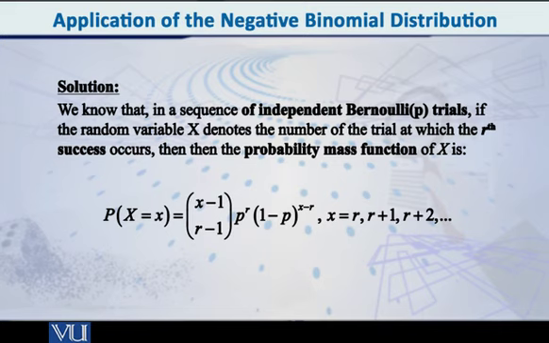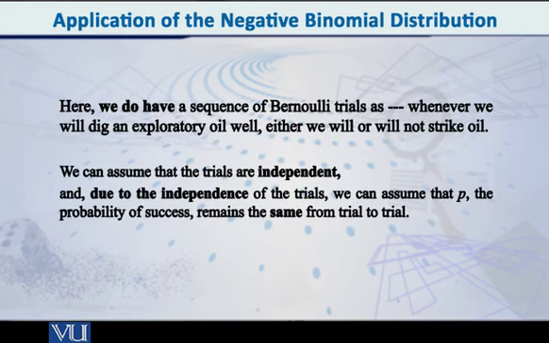Of course, success is a technical term. तो यहाँ पे obviously for any well that they will drill or dig, either they will or they will not strike oil. तो अगर वो strike हो गया, if they get it, then that is success. ना हुआ तो that is failure. So we have this point then very clear that we are dealing with Bernoulli trials.